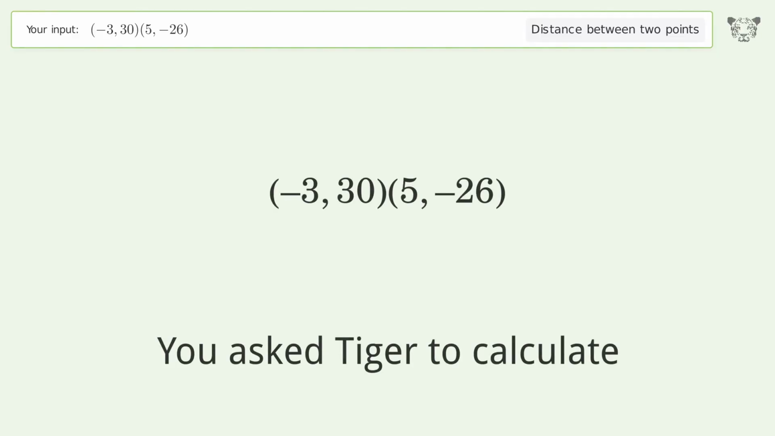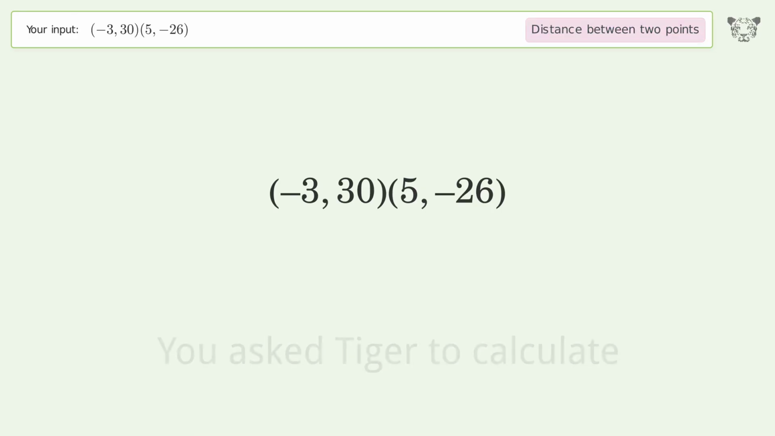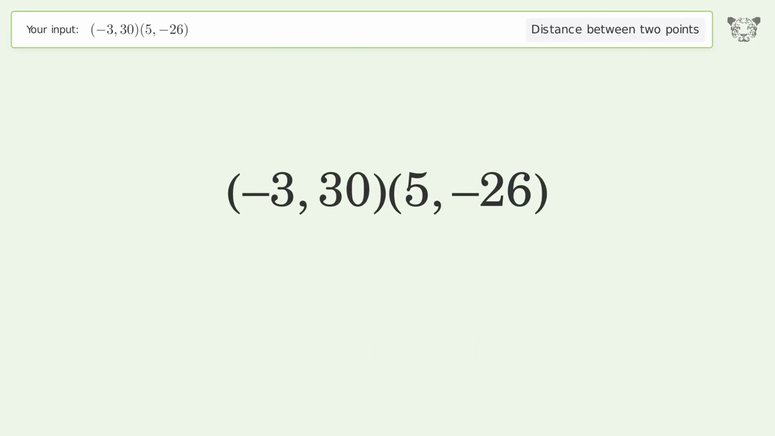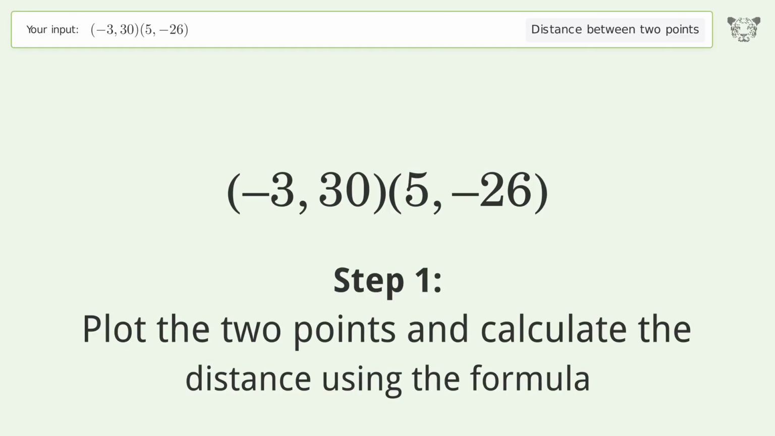You ask Tiger to calculate. This deals with the distance between 2 points. The distance between the 2 points is the square root of 3,200 or 56.569. Let's solve it step by step. Plot the 2 points and calculate the distance using the formula.